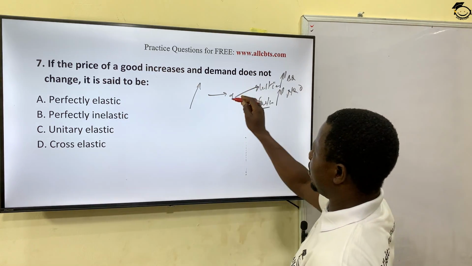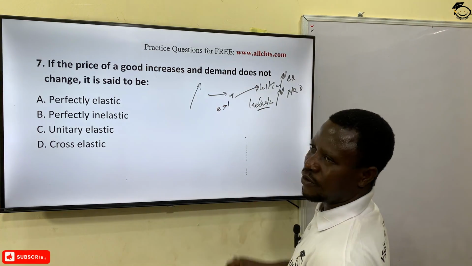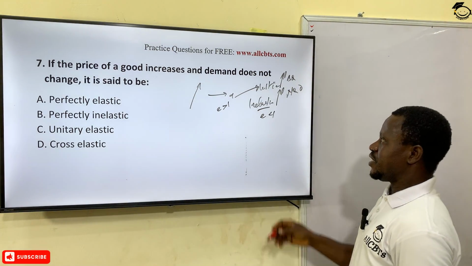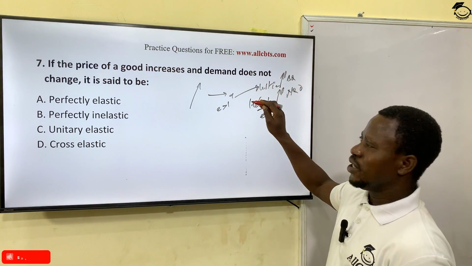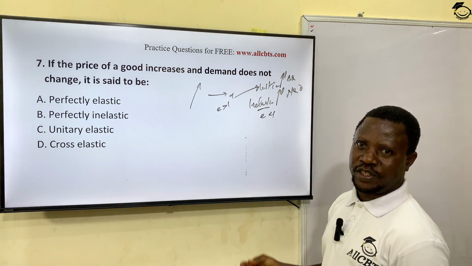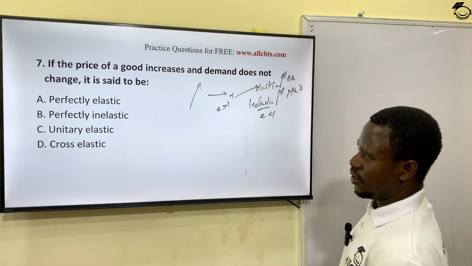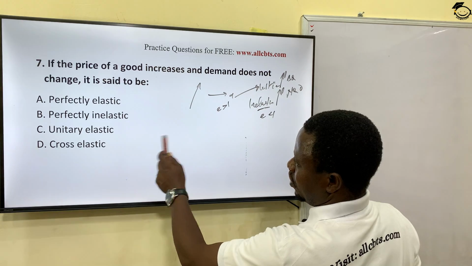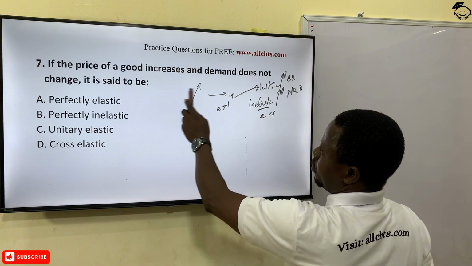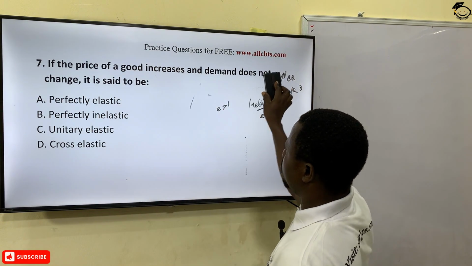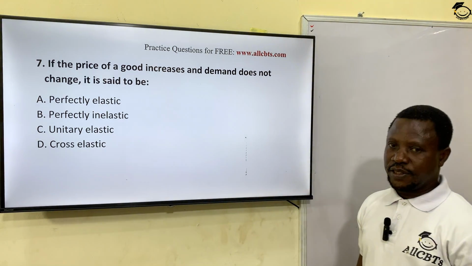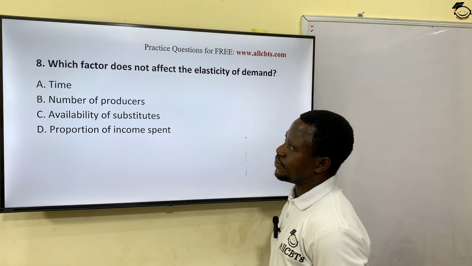Okay? So for elastic, we say small letter e is greater than 1. While for inelastic, we say small letter e is less than 1. And the degree of elasticity also matters. It could be perfectly elastic. That is higher, far higher than 1. It could be 2 or 3. Then it says perfectly what? Elastic. So the correct answer here is what? We said demand does not change, perfectly inelastic. Option B is the correct answer. Perfectly inelastic. Okay, so let's see the next question now.